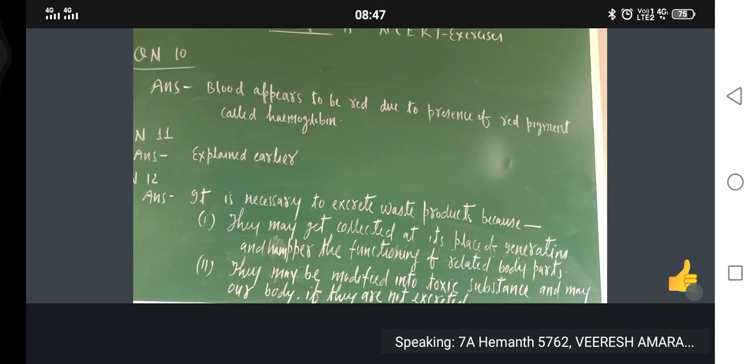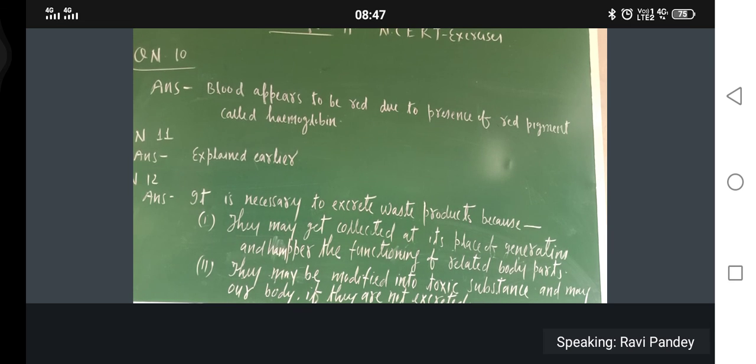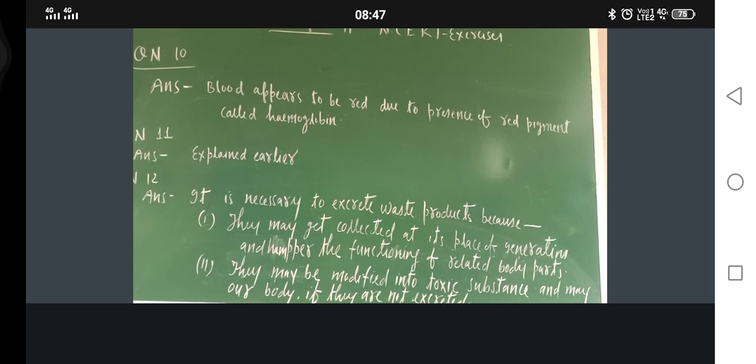Okay, so in this way, now did you understand this question or not? Why is it necessary to excrete waste product? Waste products must be excreted because they may get collected at their place of generation and hamper the functioning of related body parts.